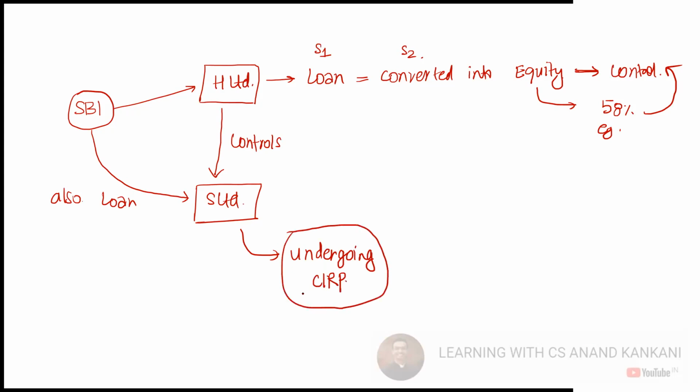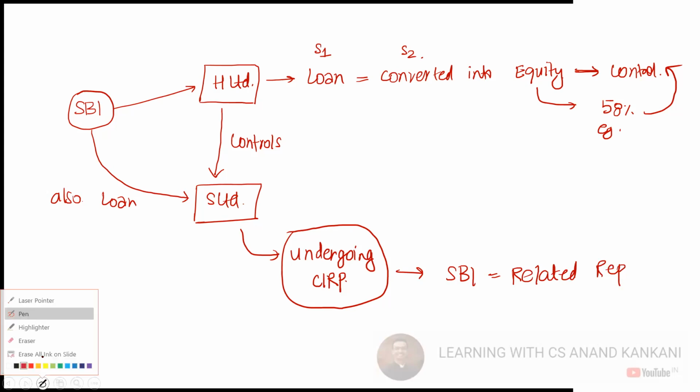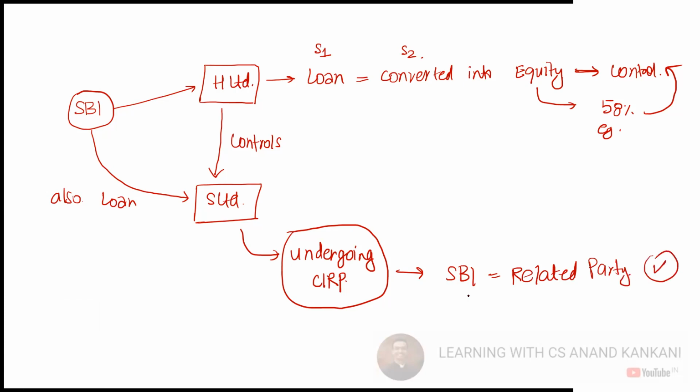Now, tell me one thing. Can you say SBI is a related party? Because technically, if you see, SBI is controlling this S Limited. Yes or no? Yes, sir. So SBI is a related party. Yes. But can SBI participate? Can SBI become a member of the COC? No. Yes.